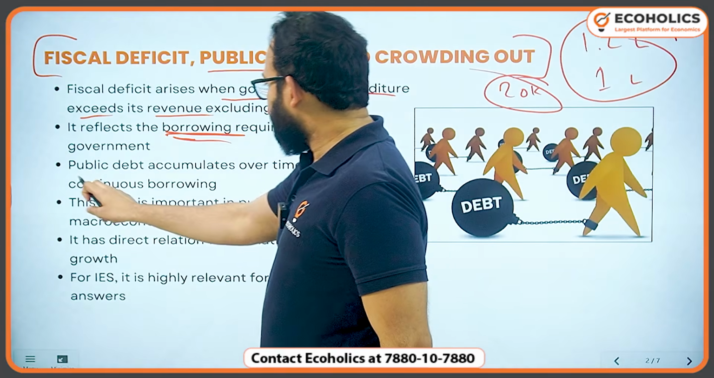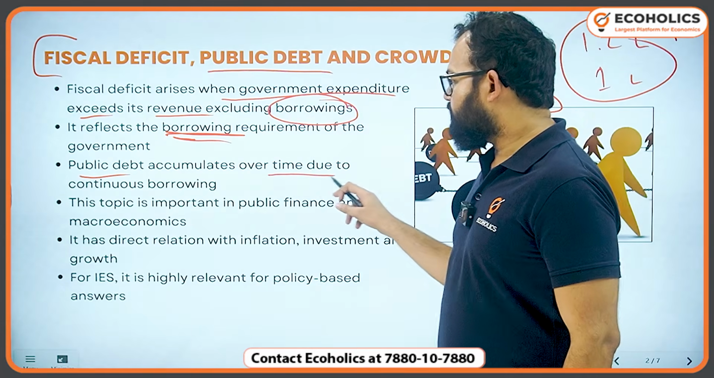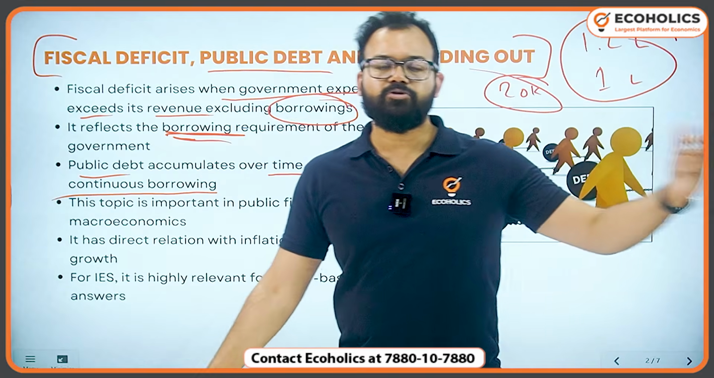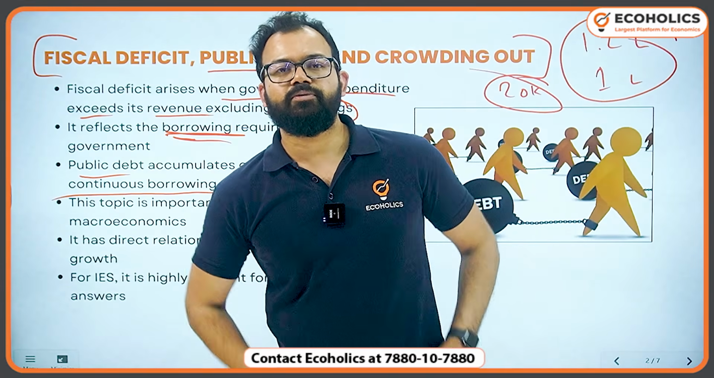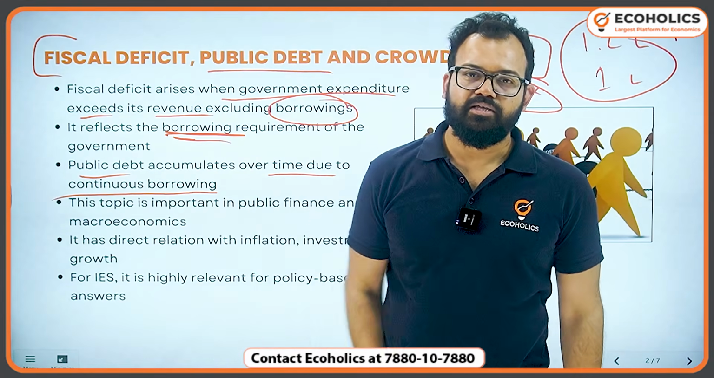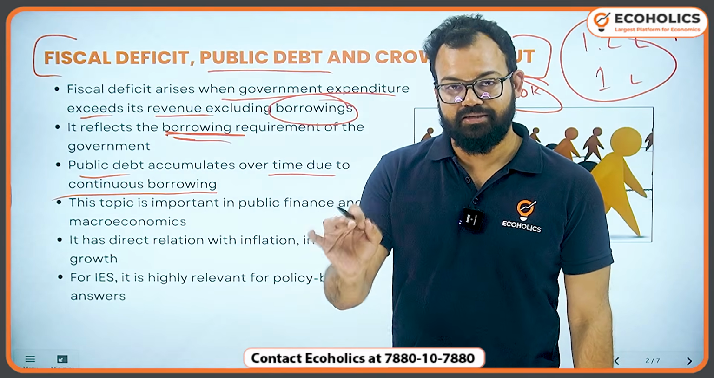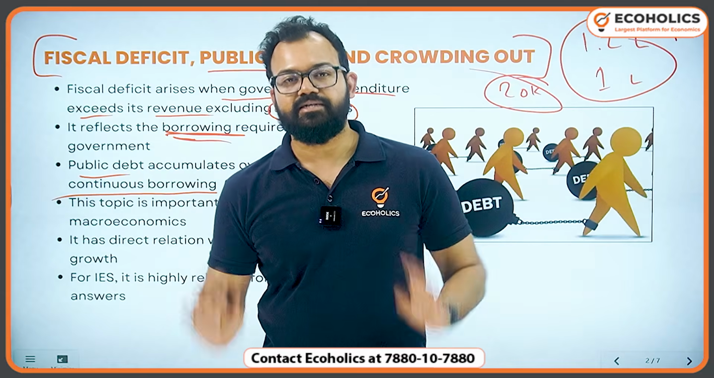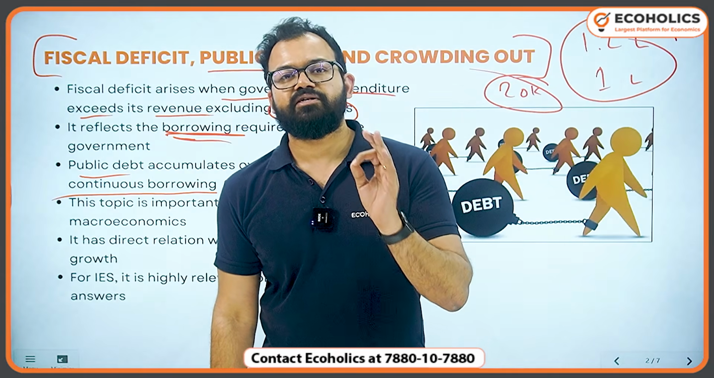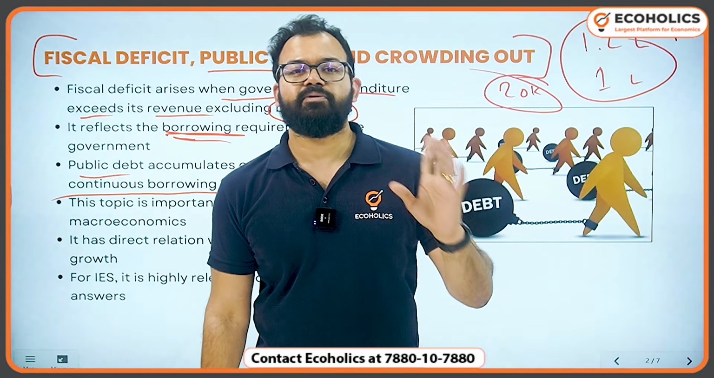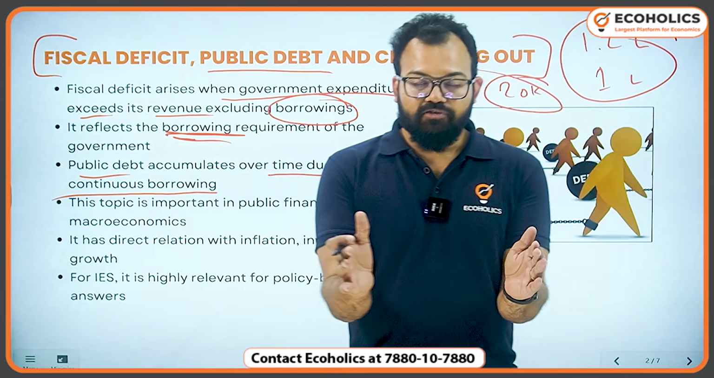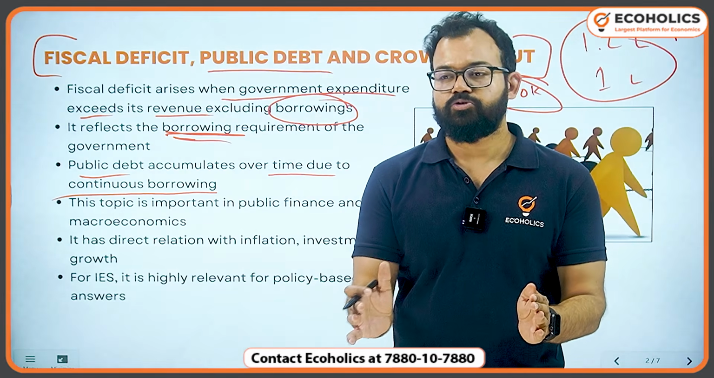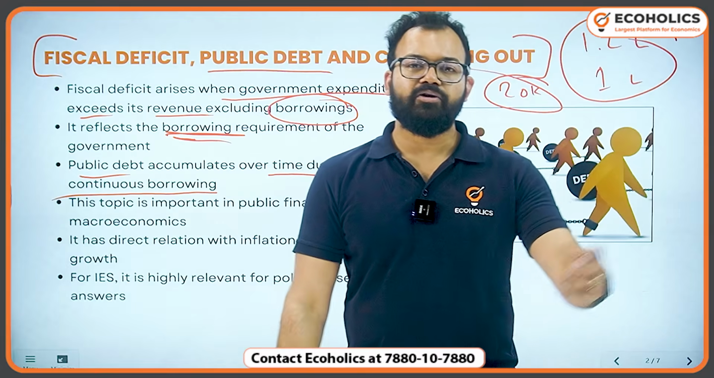Public debt accumulates over time due to continuous borrowing. So past governments also borrowed money, this government is also borrowing money, and so it is there for future generations. Like India's revenue expenditure, which means expenditure that does not create any assets, 25% of revenue expenditure goes to interest payments only. So that gives little fiscal space to build infrastructure or to spend on capex.